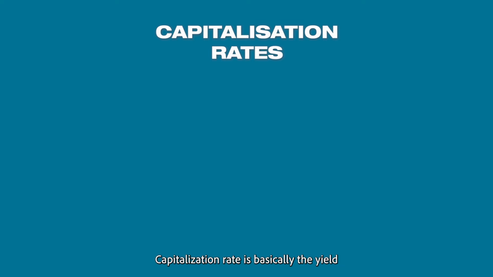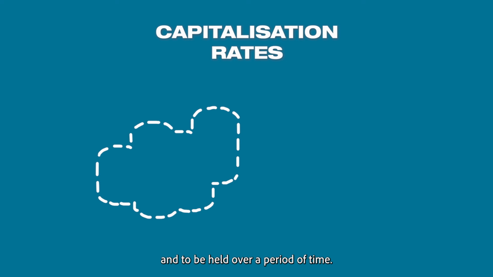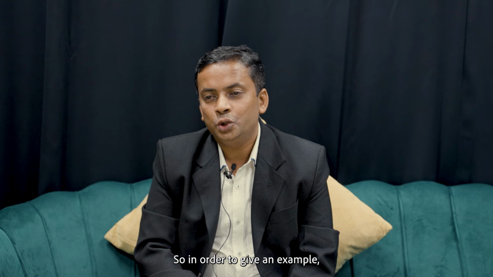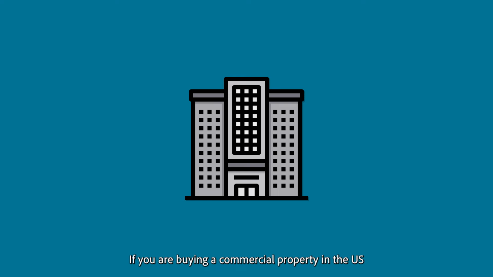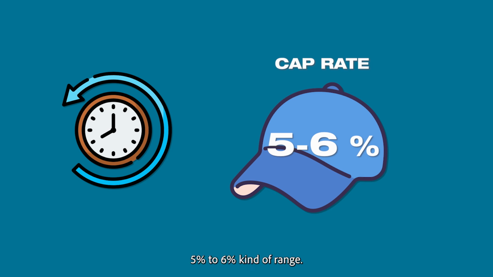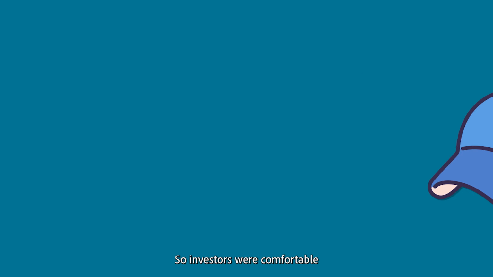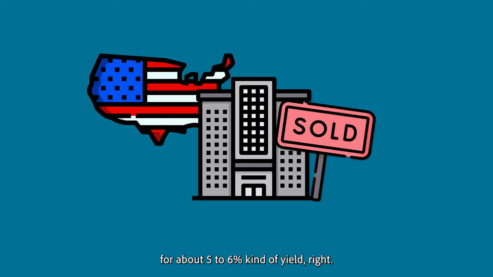Capitalization rate is basically the yield an investor demands for an asset to be purchased and to be held over a period of time. So to give an example, if you're buying a commercial property in the US, in the past, the cap rates for commercial property in the US used to be about 5% to 6%. So investors were comfortable with buying an office building in the US for about a 5-6% yield, right?